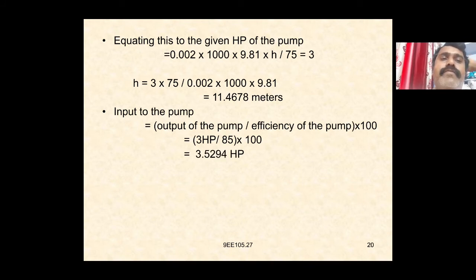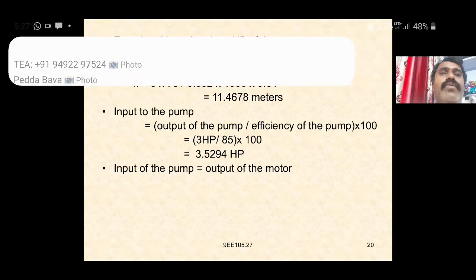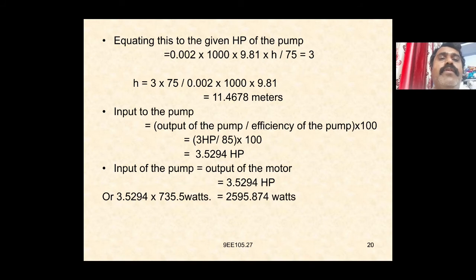So that is 3.5294 HP. Again, the input of the pump is equal to the output of the motor, again 3.5294 HP, or 3.5294 into 735.5 watts, which is equal to 2595.874 watts.